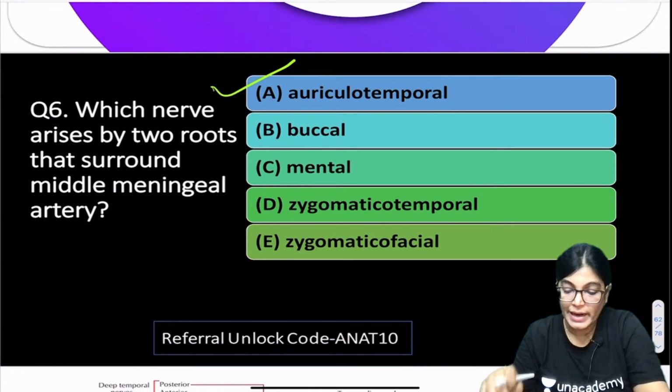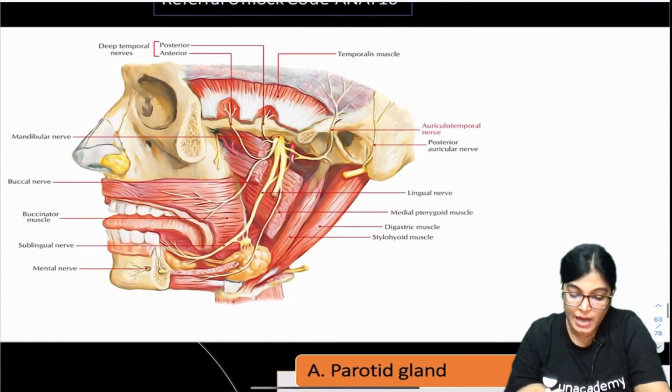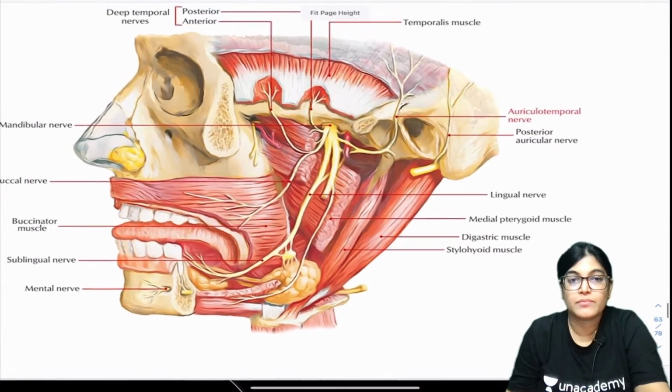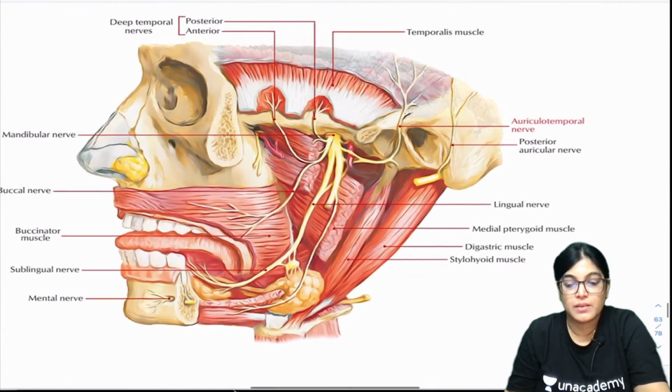So I would like to show you that diagram also. Let me just highlight and enlarge this diagram.